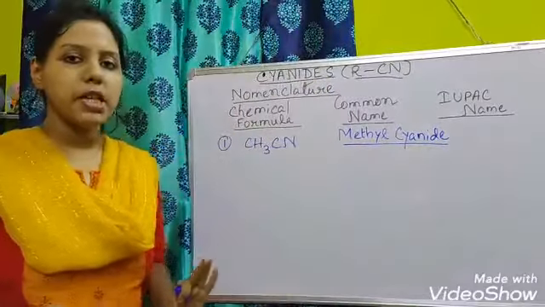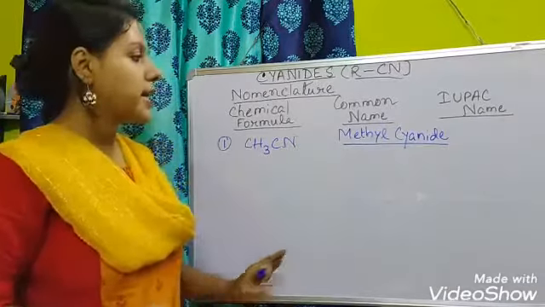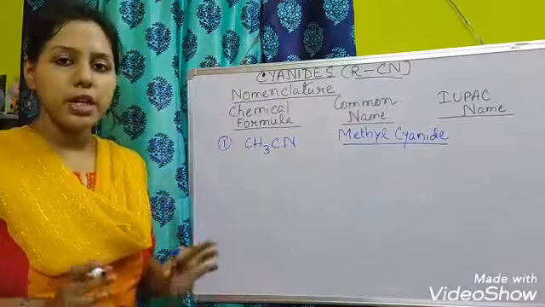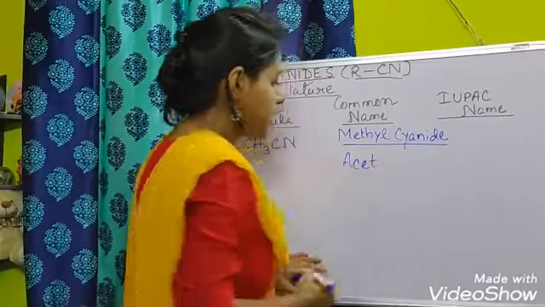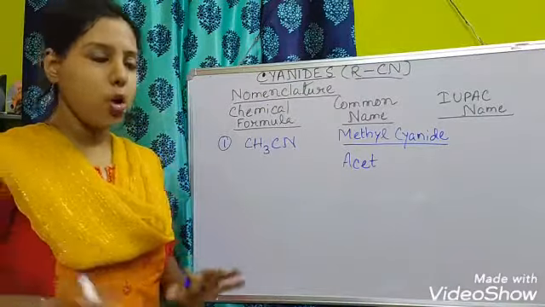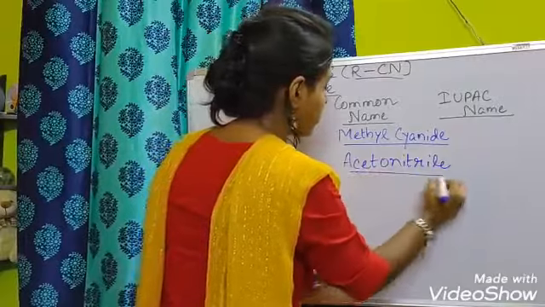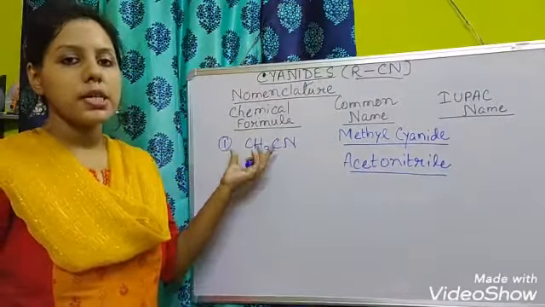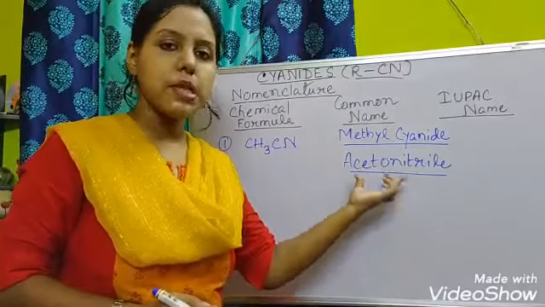Okay, another method is also there, in the common method. First of all you have to see how many carbons are there: 2 carbons. So 2 carbons means acetic acid, and after that you have to add the nitrile, that is acetonitrile. As on hydrolysis CH3CN gives carboxylic acid, that is known as acetic acid, from the name of acetic acid the name acetonitrile is obtained.